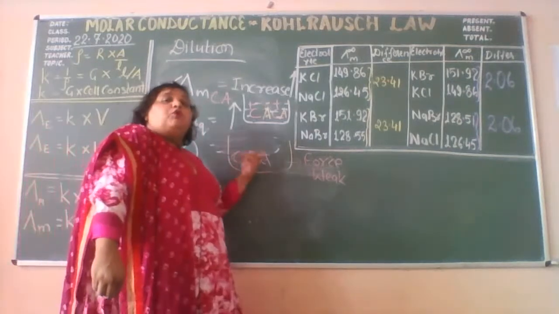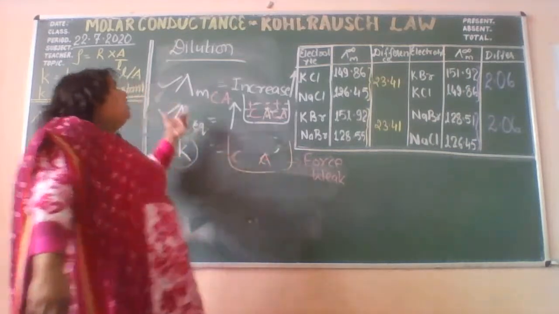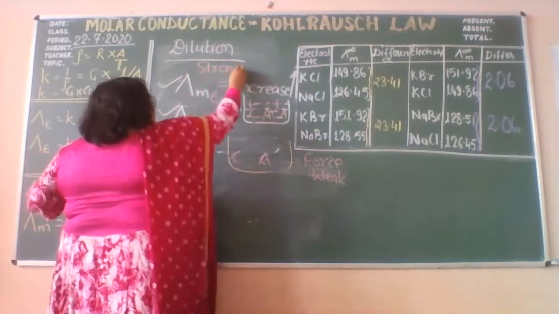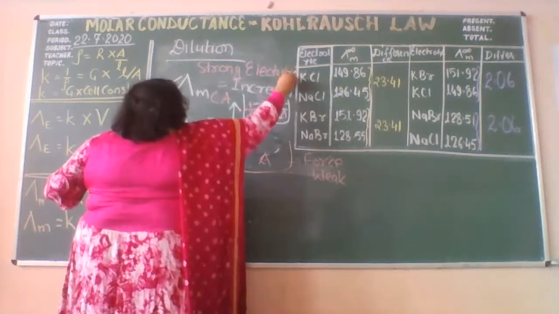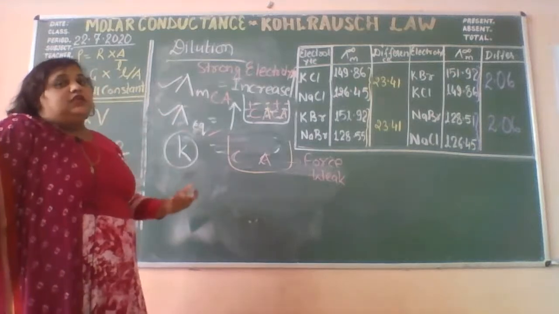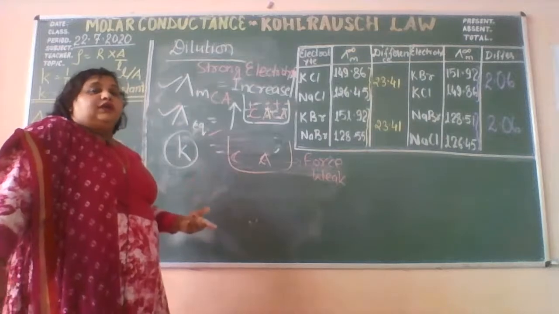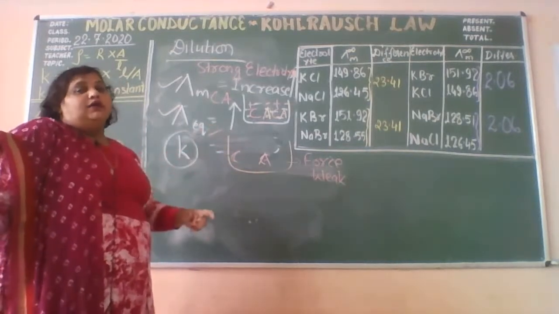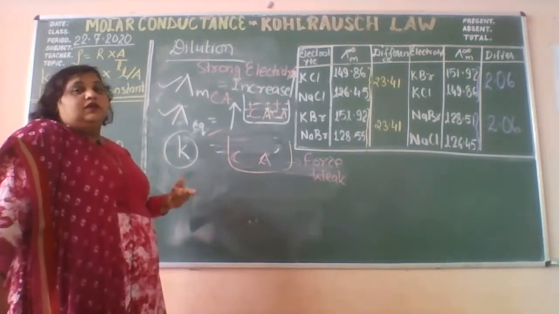The mobility of the ions is increased, and because of that, a strong electrolyte on dilution also shows a positive change in the conductance, both the molar conductance and the equivalent conductance. But since on dilution the number of ions per unit volume decreases, the K decreases.